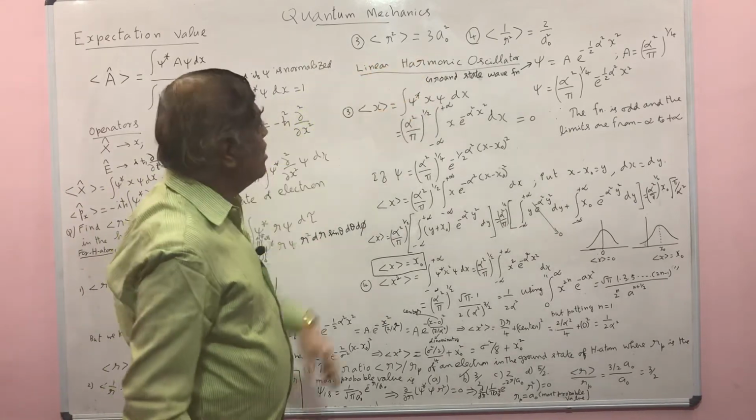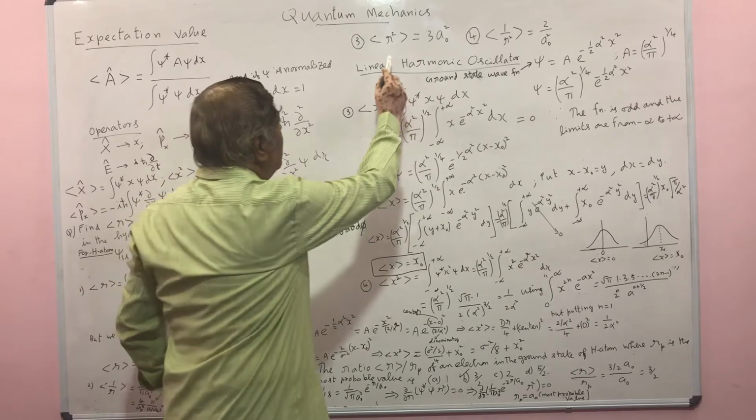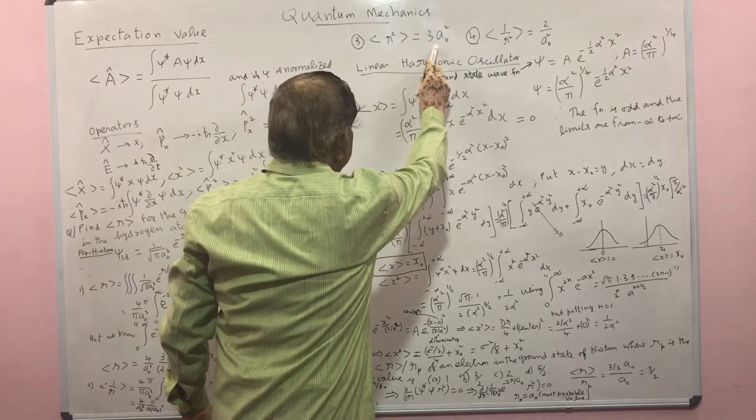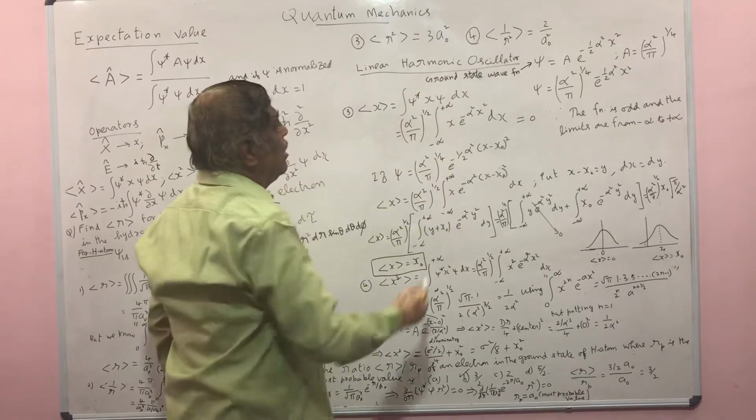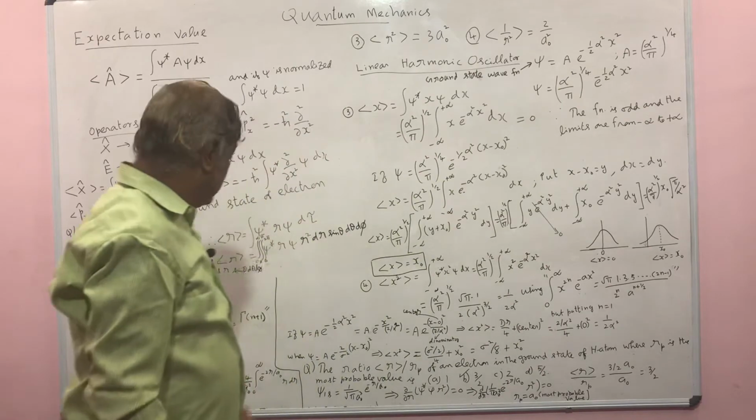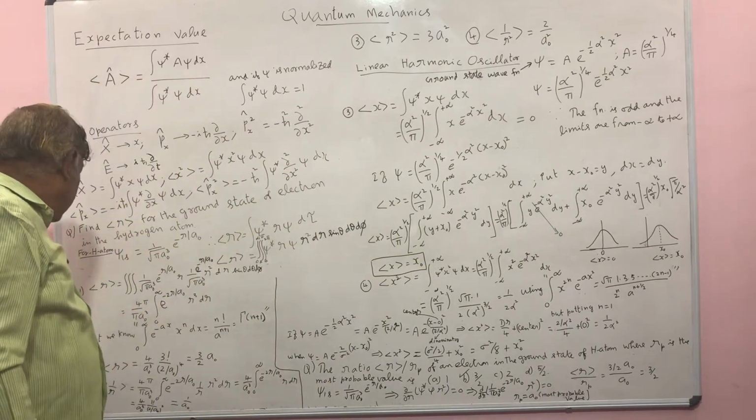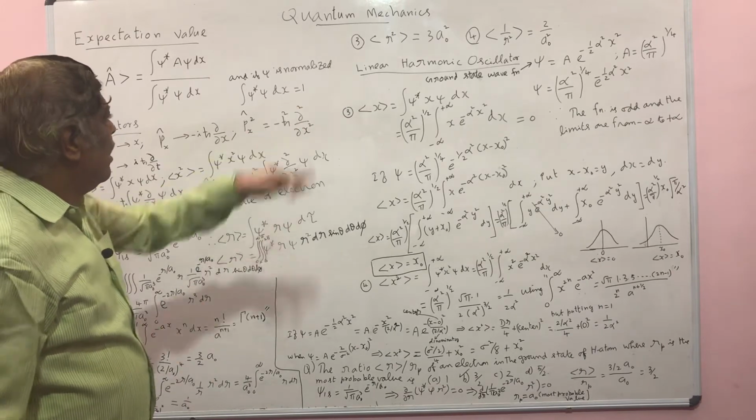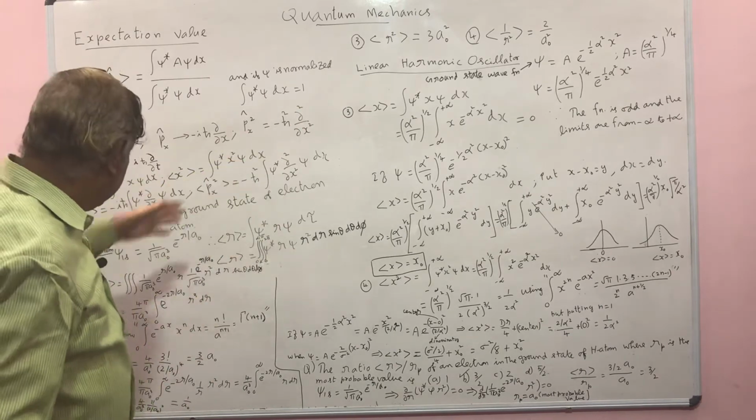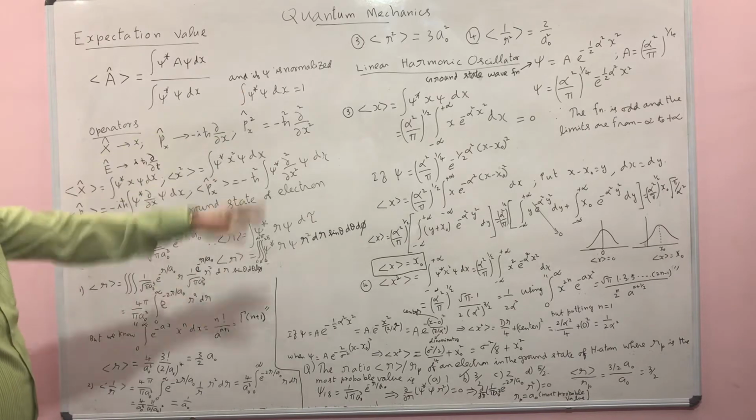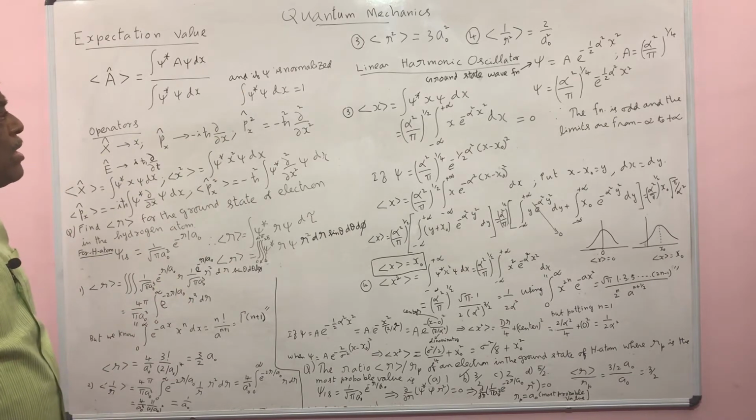Similarly, you can evaluate the expectation value of r square. You can take this as homework and do it very easily by using the same method. You can find that this value is equal to 3 n r square, and the expectation value of 1 by r square is equal to 2 by n r square. So these are the 4 expectation values, and mostly in the examinations, you may be asked to find the expectation value of r, 1 by r, r square, and 1 by r square.